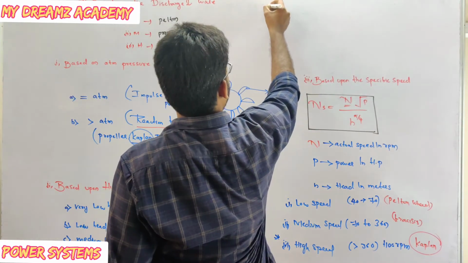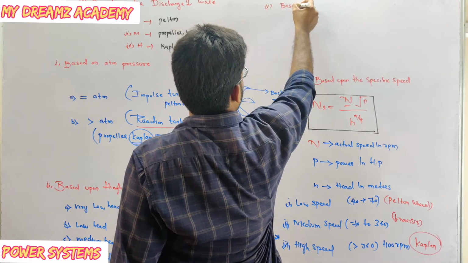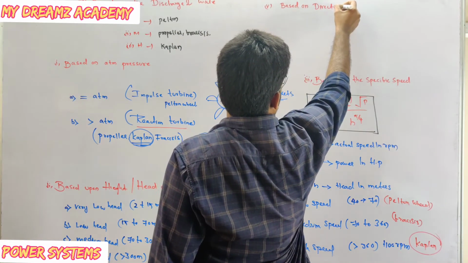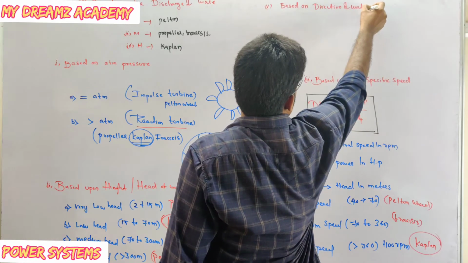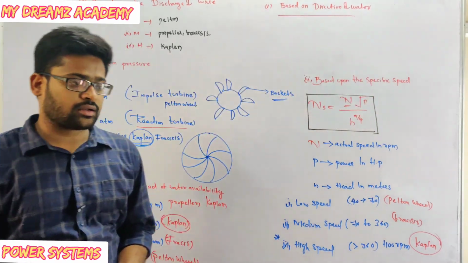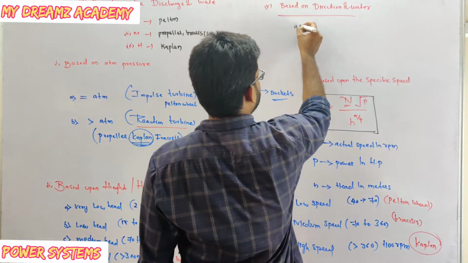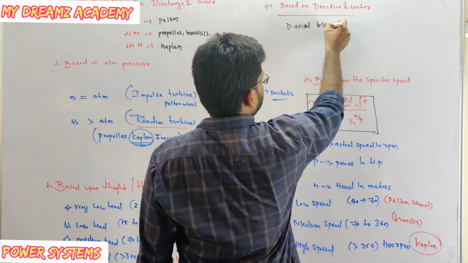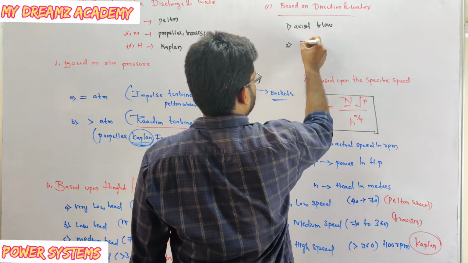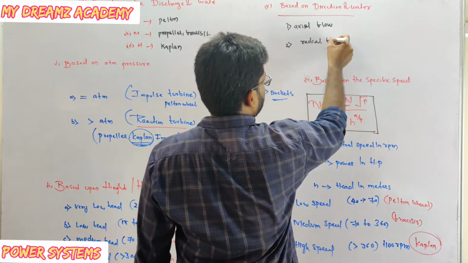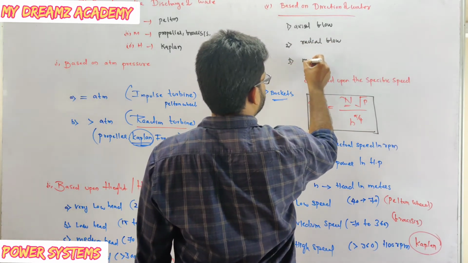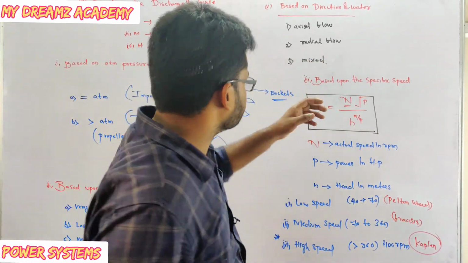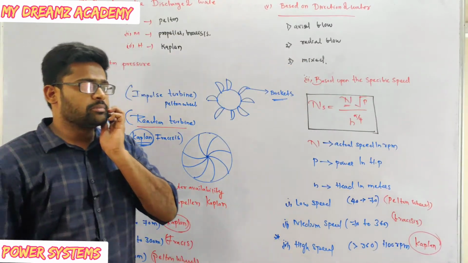Fifth one is based upon the direction of water. First one is axial flow, and second one is radial flow, and another one is mixed flow.